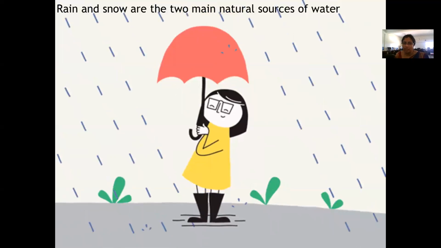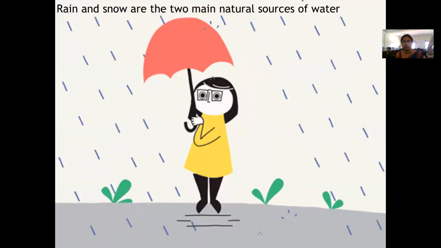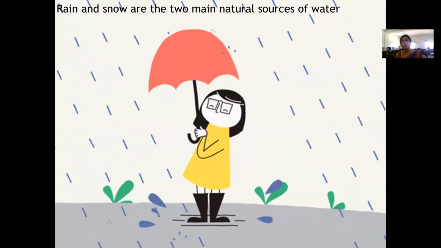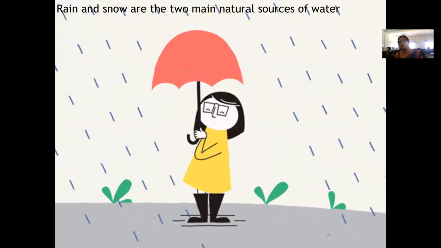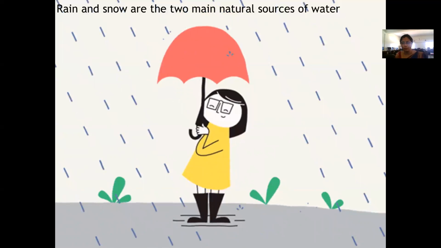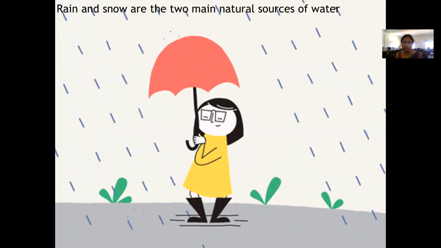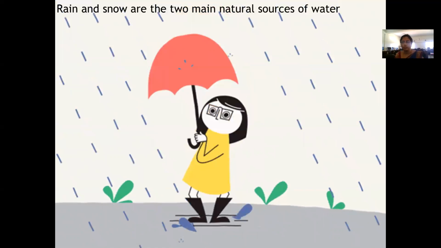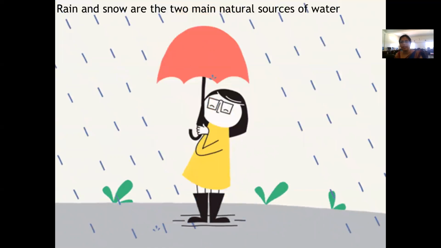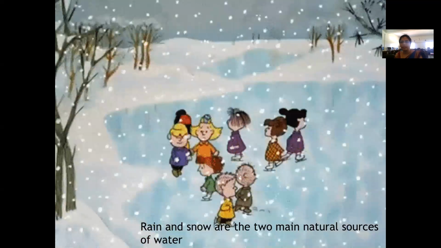And in some places, it is due to snowfall. The snow falls on the ground, and when the temperature increases, that snow turns into water, right? It gets converted into water when it gets melted. These are the two natural sources of water, correct?